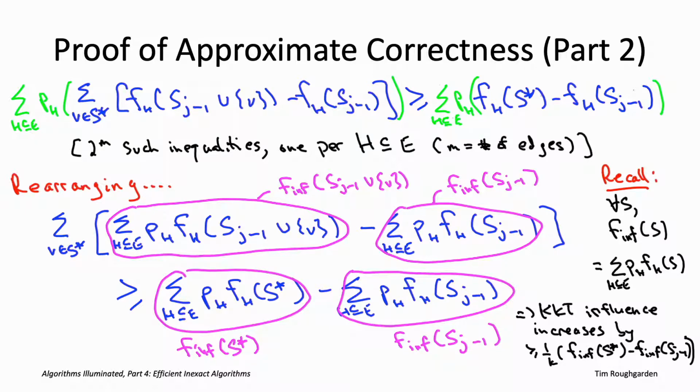And once again, the approximate correctness guarantee for the KKT algorithm from here proceeds via the exact same algebra that we used for the maximum coverage analysis. So this shows that even though influence maximization is a more general problem than maximum coverage, the analogous greedy algorithm, the KKT algorithm, gets us just as good a guarantee. With 2 seed vertices, you're going to get at least 75%. With 3 seed vertices, you're going to get at least 70.4%. And no matter how many seed vertices you're choosing, you will get at least 63.2%.